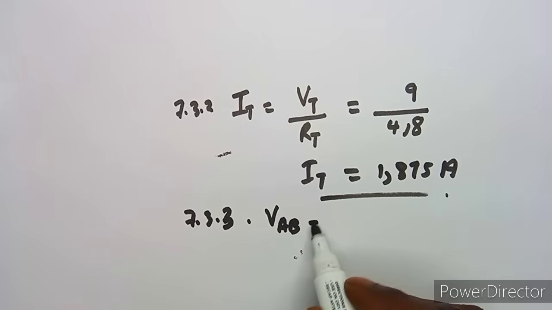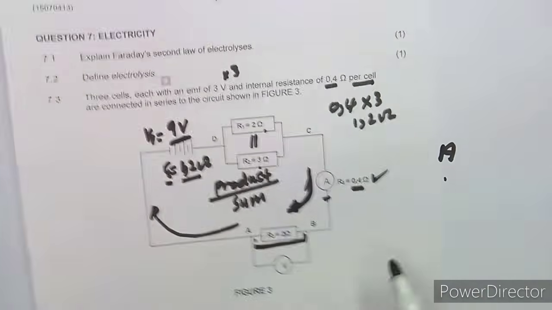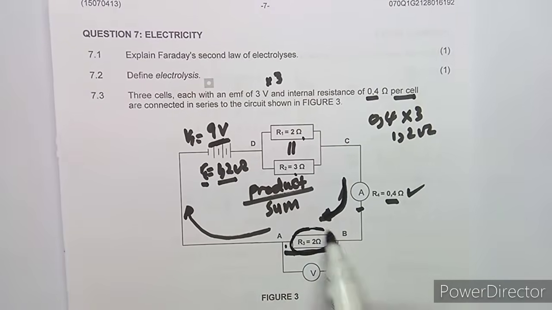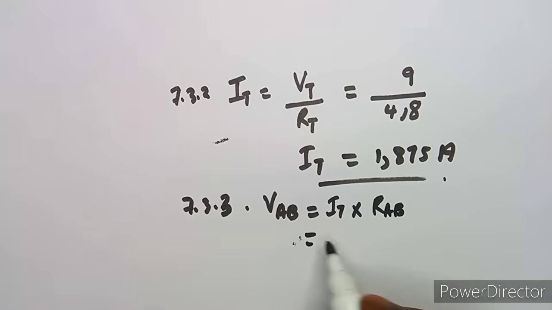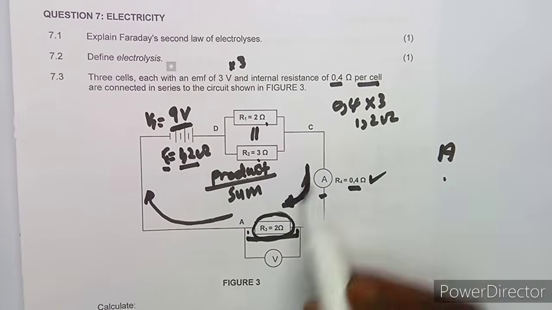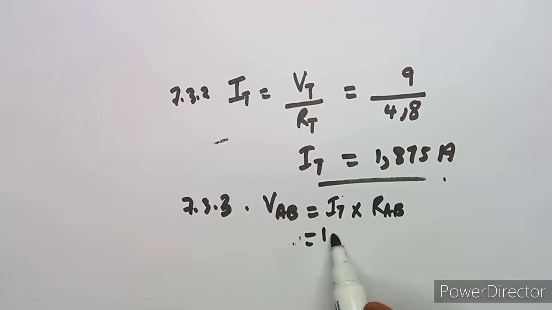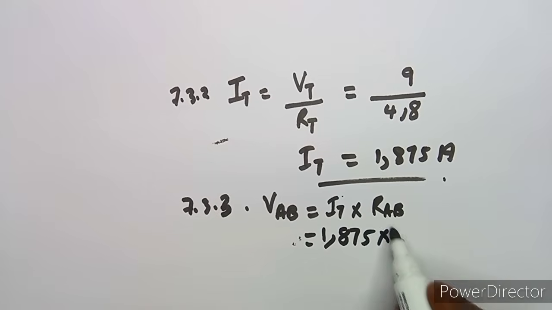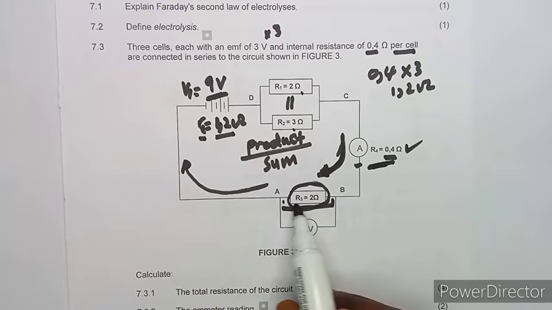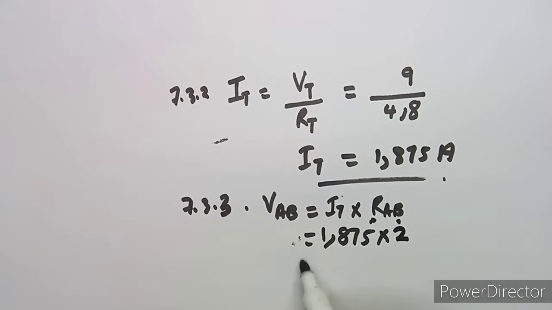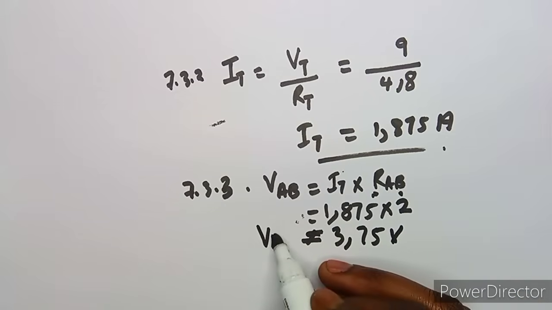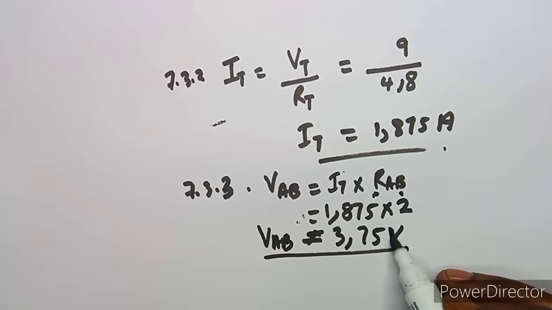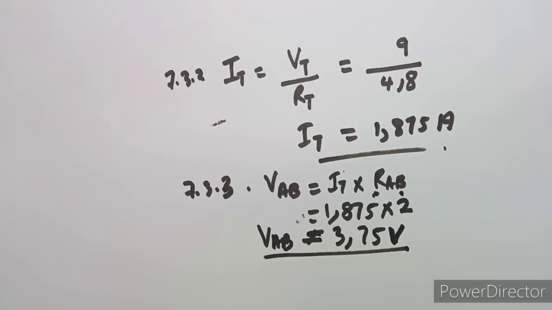So definitely the voltage across AB is going to be equivalent to the total current, that is the current that is flowing, times the resistance across AB. So that's the total current times the resistance across AB, which is the total current is the one that is flowing through the ammeter, which is this one of 1.875 times the resistance across AB, which is our R3 in this case, which is 2 ohms. So remember, that's it, guys, and that will give us 3.75 volts, because we know that voltage is current times what? Times resistance. So the current is the total current.